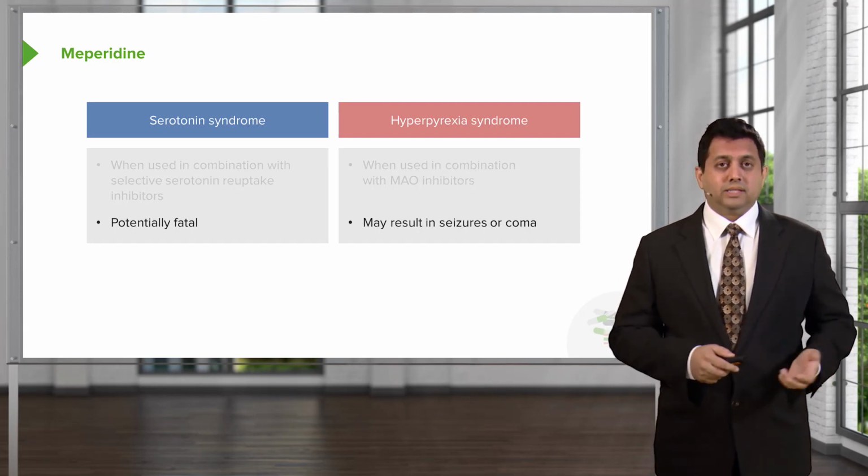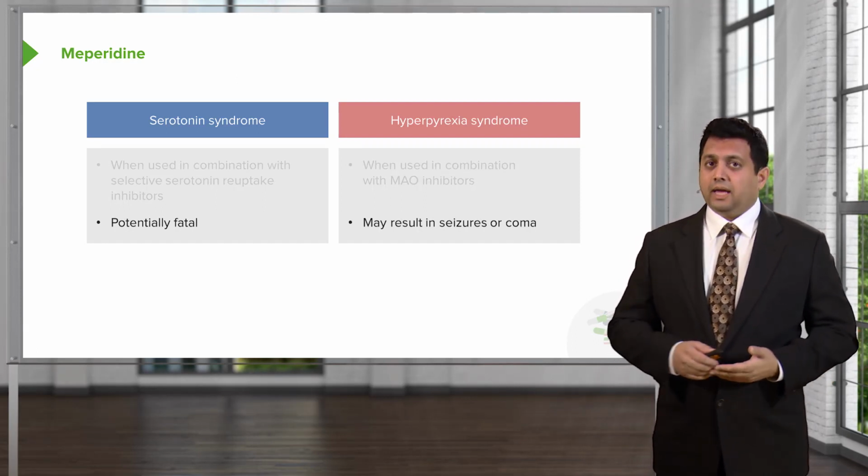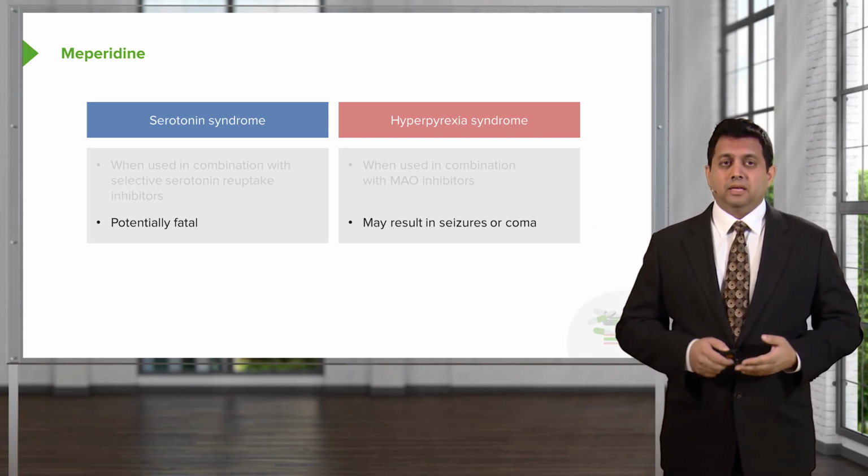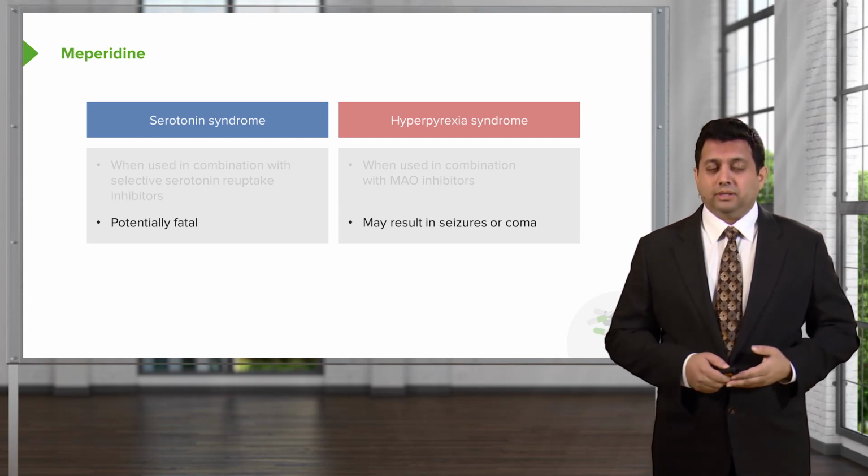Remember that serotonin syndrome is potentially fatal, and remember that hyperpyrexia may result in seizures or a coma. So meperidine should be used with caution in these patients.